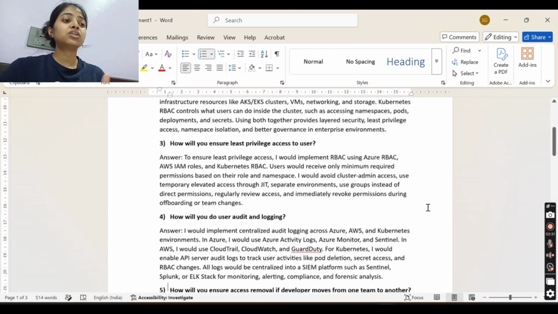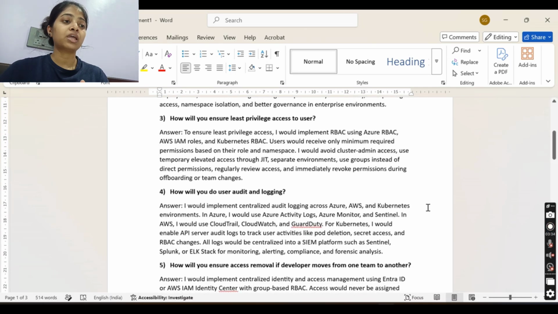Then the next question is, how will you do user audit and logging? I would implement centralized audit logging across Azure, AWS and Kubernetes environments. In Azure, I would use Azure Activity Log, Azure Monitor and Sentinel. In AWS, I would use CloudTrail, CloudWatch and GuardDuty. For Kubernetes, I would enable API server audit logs to track user activities like pod deletions, secret access and RBAC changes. And all logs would be centralized into a SIEM platform such as Sentinel, Splunk or ELK stack for monitoring, alerting, compliance and forensic analysis.